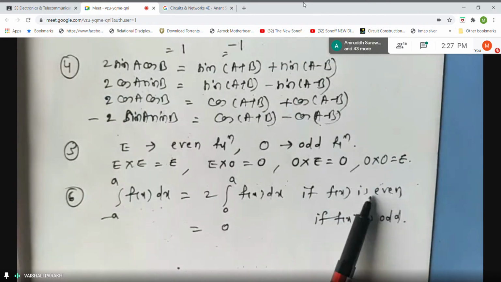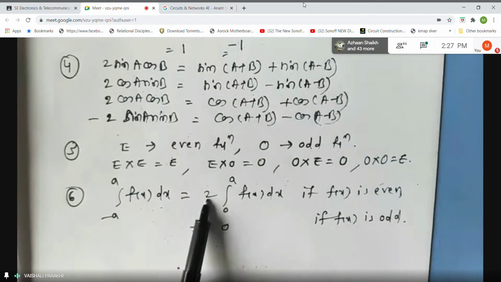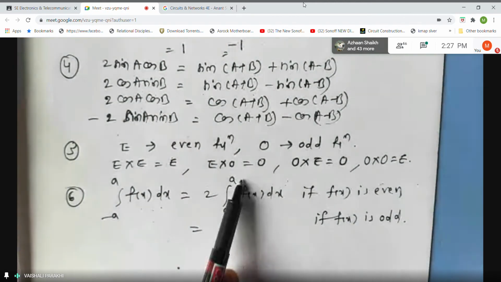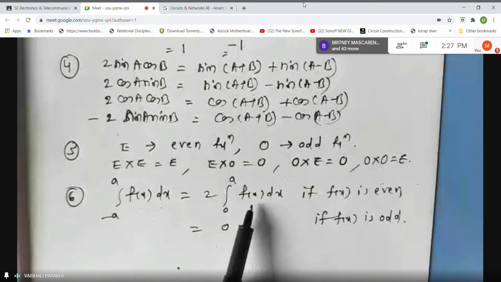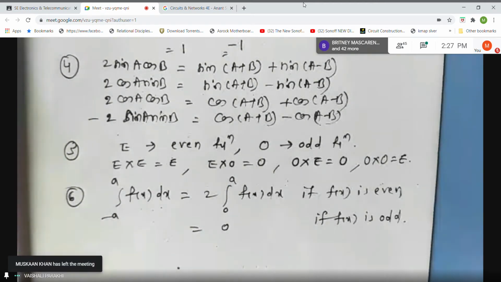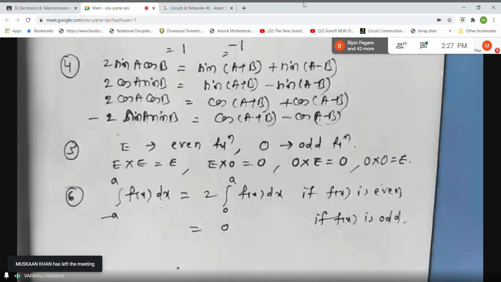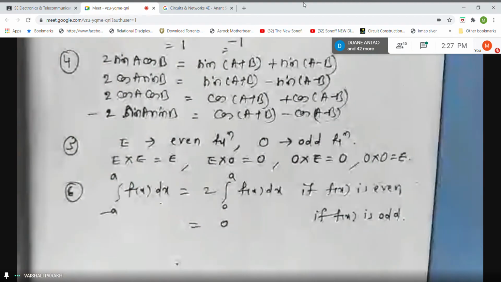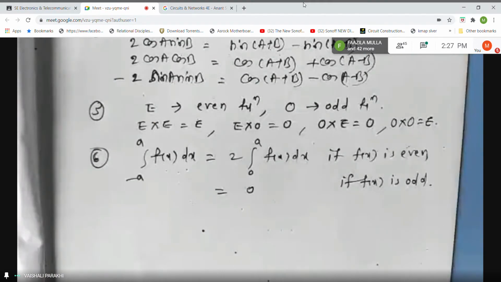So when the function is even, what happens? You have to multiply the integral by 2, the lower limit becomes 0, the upper limit remains the same. The inside function we don't change at all. Orally, tell me what will be the integral of x cube dx within the limits -2 to +2. It will be 0, because x cube is an odd function and -2 to +2 satisfies the condition of the limits. So this way you can make use of this property of definite integral.